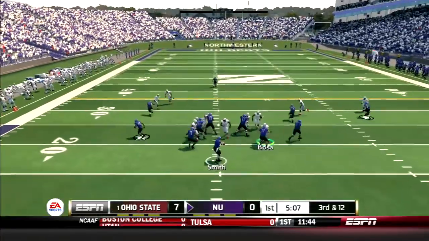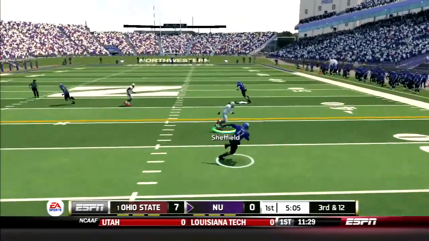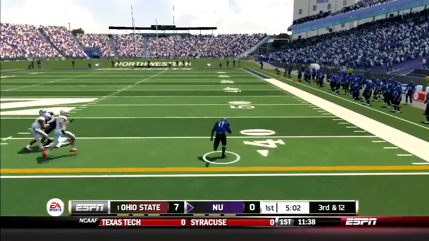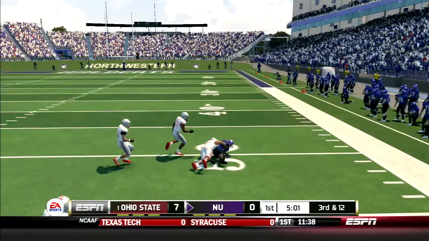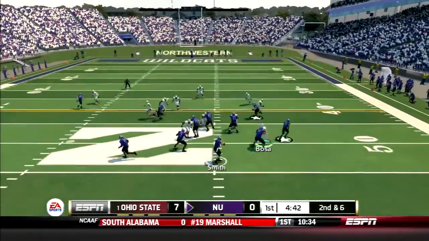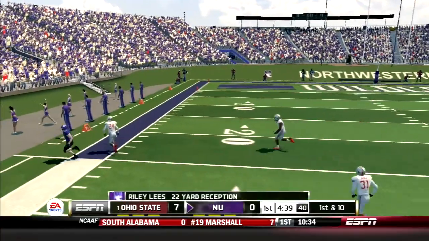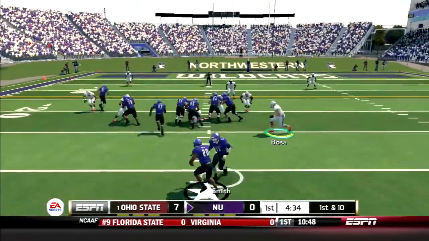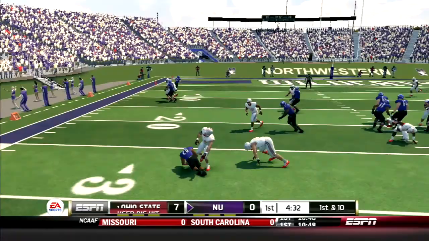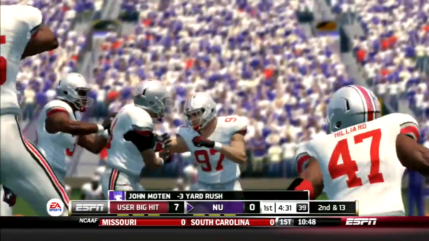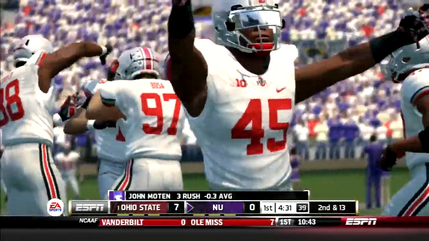Northwestern takes over. Smith drops back and hits Marshall wide open. He sheds a Sheffield tackle and is finally brought down after a 26-yard gain. A few plays later, Smith would drop back again and throws a gorgeous touch pass to Riley Lees for a gain of 22. Later in the drive, Moten takes the handoff and absolutely gets destroyed by Keandre Jones. Wildcats would settle for a field goal.